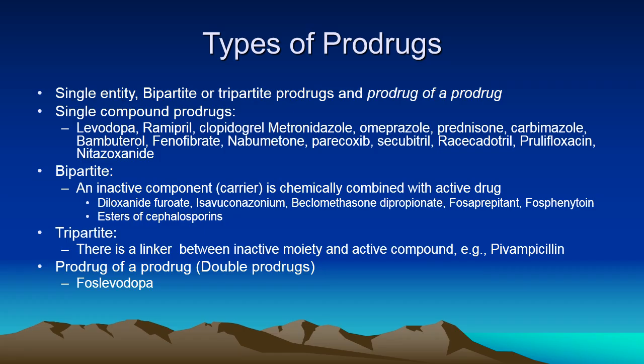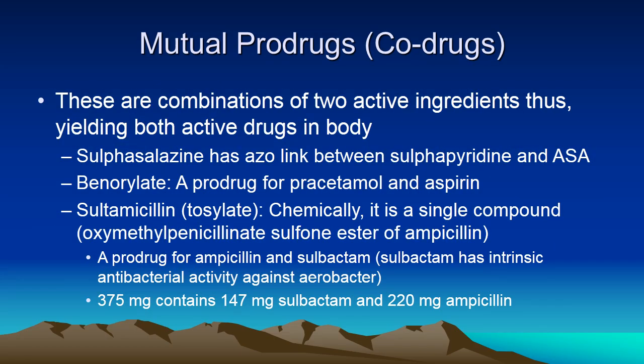Now, tripartite prodrugs are those where there is a linker between the inactive moiety and the active compound. One example is pivampicillin. A prodrug of a prodrug, we can call them double prodrugs. Levodopa is a prodrug and foslevodopa is a prodrug of the prodrug.